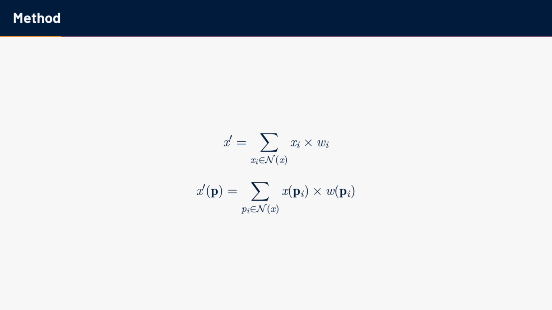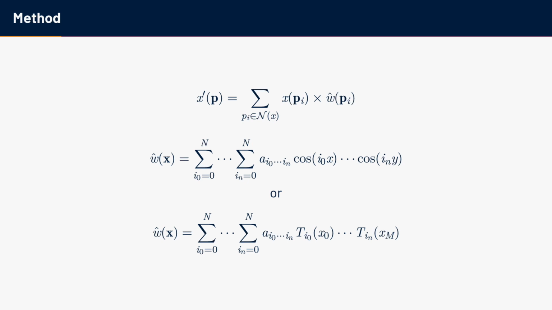If we are then able to choose a function that can encode the essential characteristics of w with fewer parameters, we can reduce the memory footprint of the network. As functional approximation has been studied for over a century, there is a significant body of work to draw inspiration from. From this body of work, we use two common functional series to approximate w, specifically the cosine and Chebyshev series. Provided specific conditions are met, and given the redundancy often found in deep networks, these series are well able to approximate the filters found in deep networks.